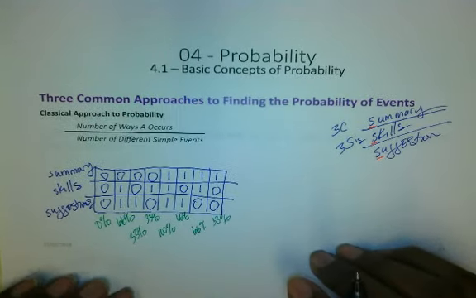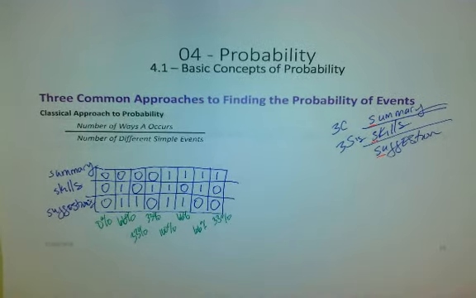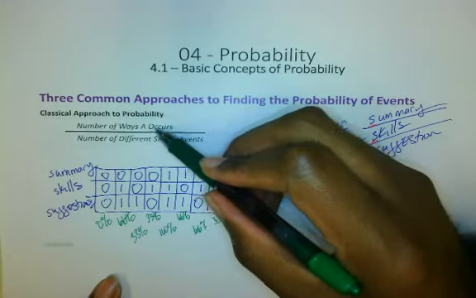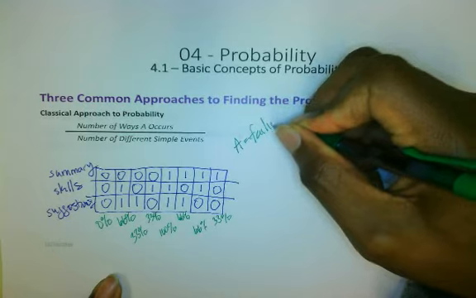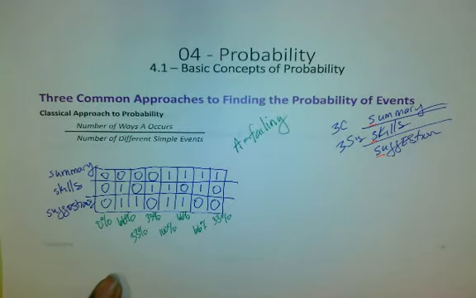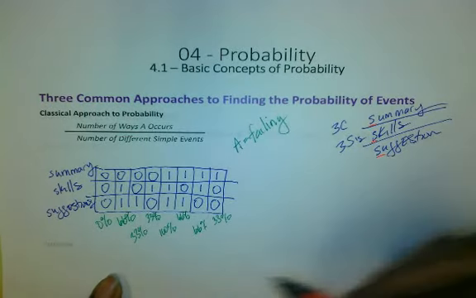Now, the student told me there's no way that they could fail the assignment. Well, actually there is a way. And using the classical approach to probability with this right here allows us to see just what probability, or what chance, there is of that occurring. Now, what is the number of ways A could occur? Because A is failing. Let's go and count. How many ways can you fail?